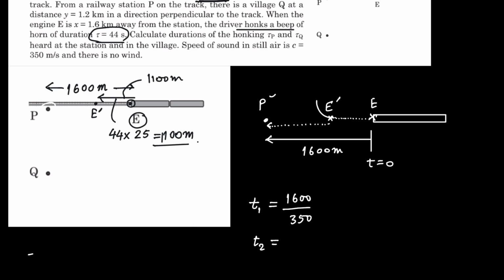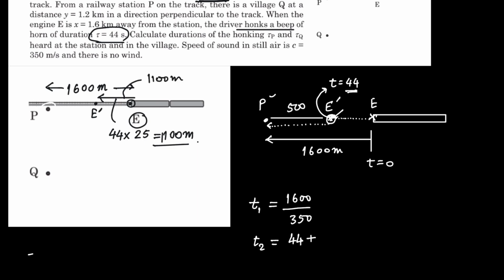The engine stops beeping at t equal to 44. The end of the beep is emitted at t equal to 44, and it will take some time to reach P. This distance is 1600 minus 1100, so the distance left is 500.